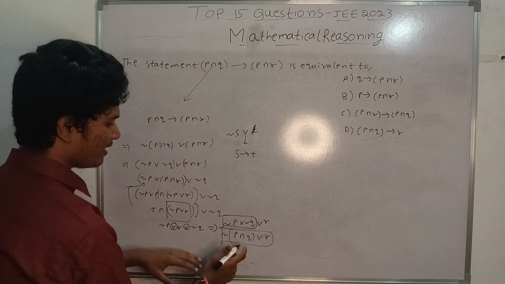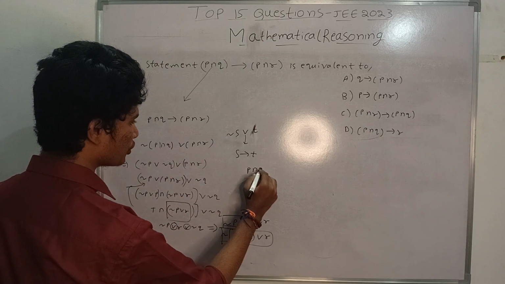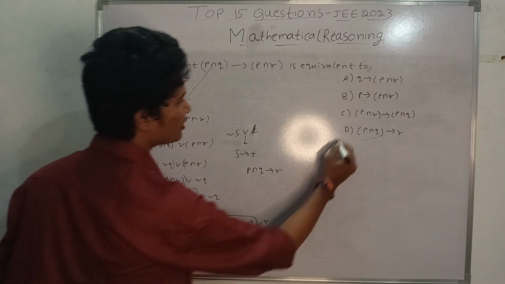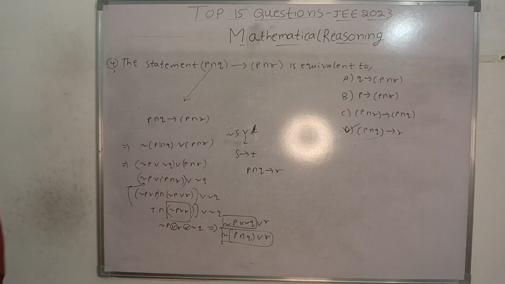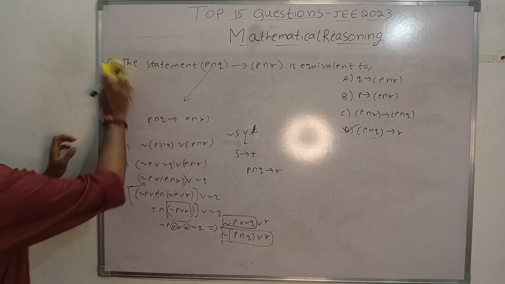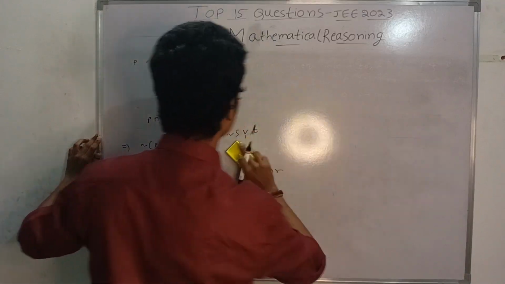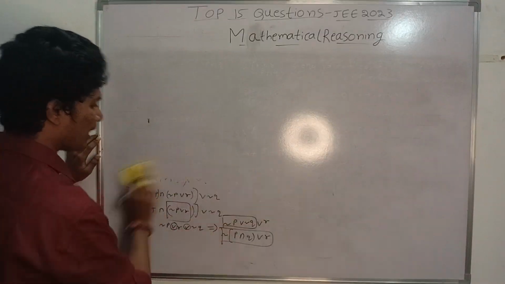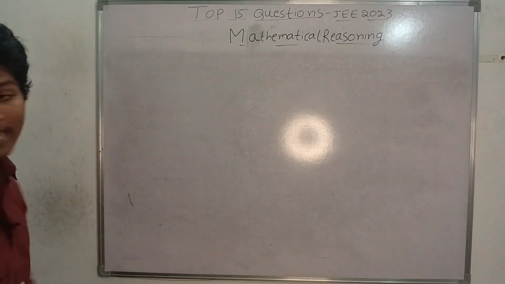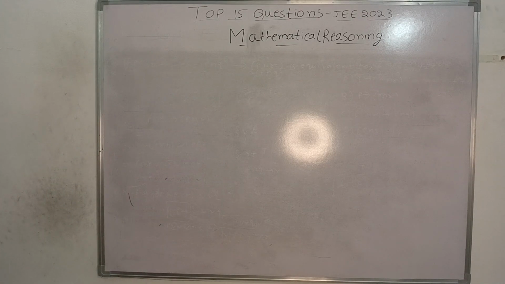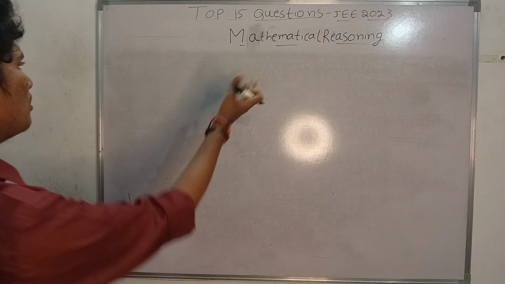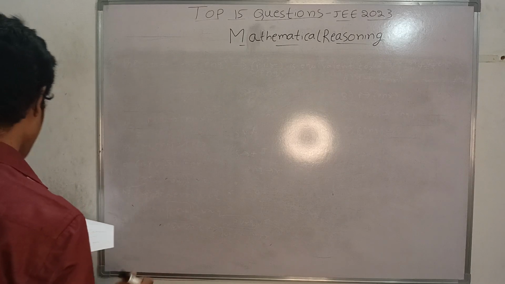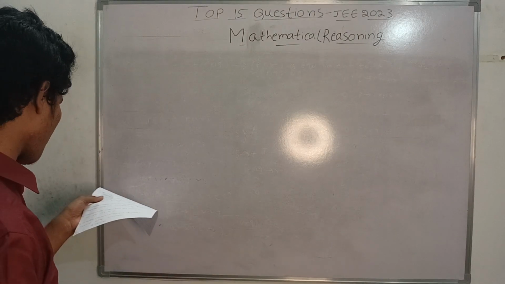Same like this, I can write this as P implication Q implication R, which is option D. So like this you have to solve. By applying properties it is simple, and the truth table is not preferred here because we got the answer simply by applying properties.